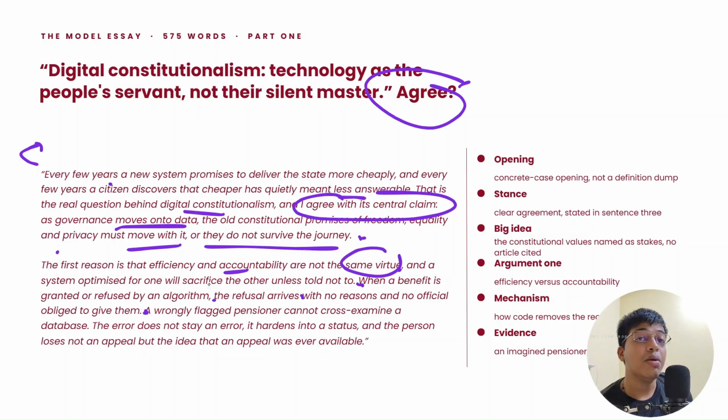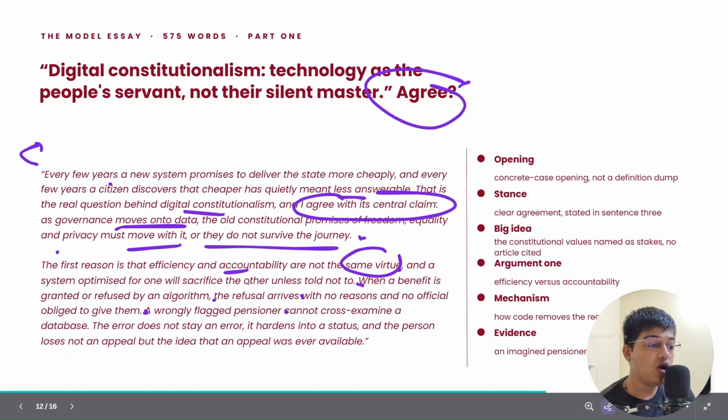जैसे benefit और refusal जो भी होता है, जैसे algorithm से grant होता है, it does not come with, it is arbitrary. There is no officer obliged to give them. Even there is a wrongly flagged pensioner. Example आ गया, real हो गया, analogy हो गया, that we all discussed previous slide में. Cannot cross-examine a database. A person who is suffering from this cannot cross-examine a database.